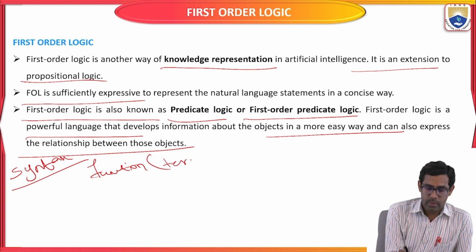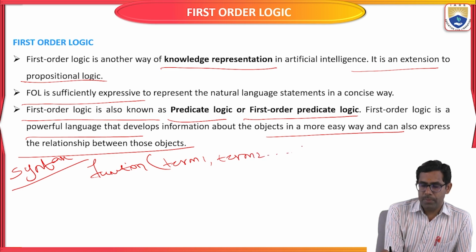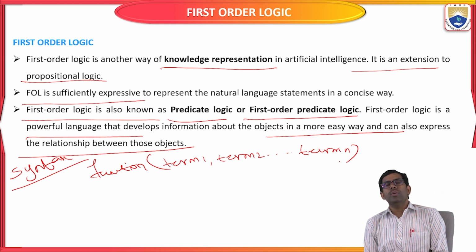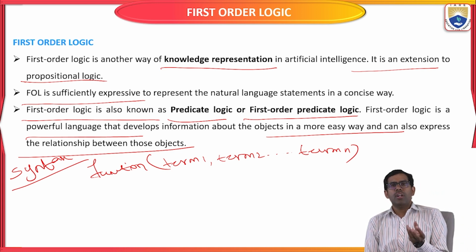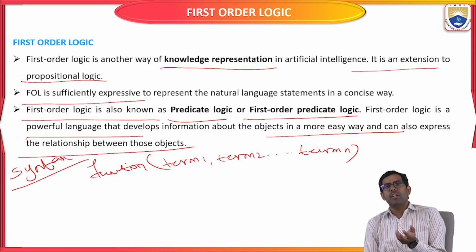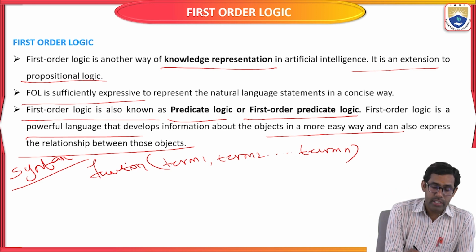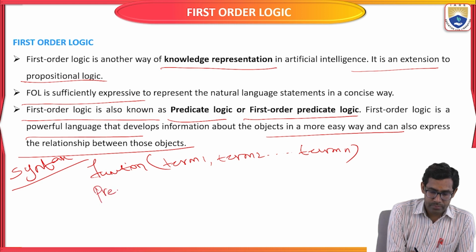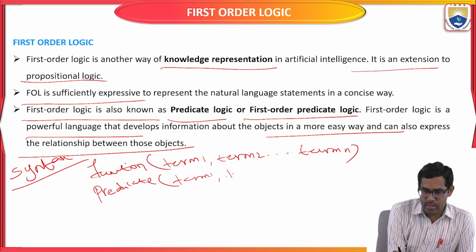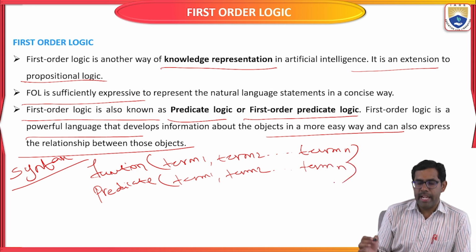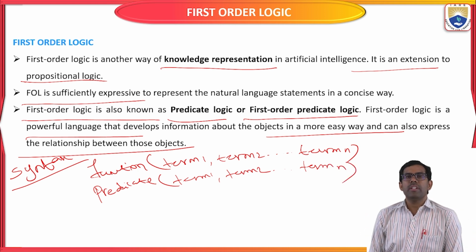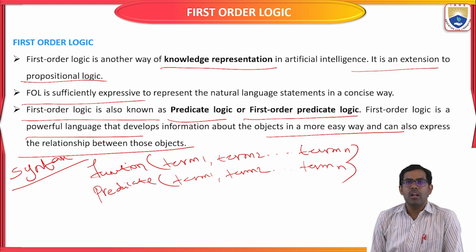Okay, the function: term 1, comma, term 2, up to term n. So we are going to represent the function outside, and the terms presented over the statement are used inside the function. Okay, the next one, predicate. Here again the same: term 1, term 2, up to term n. Okay, so these are some specific syntax of first order logic.